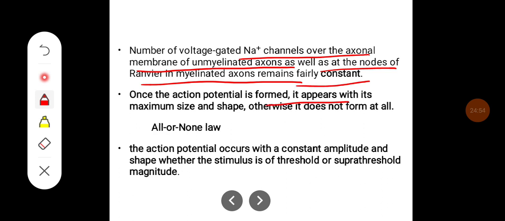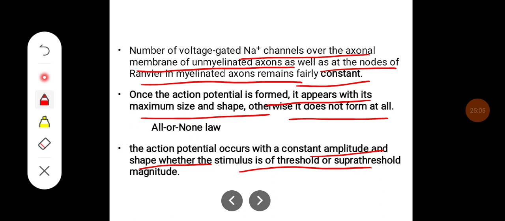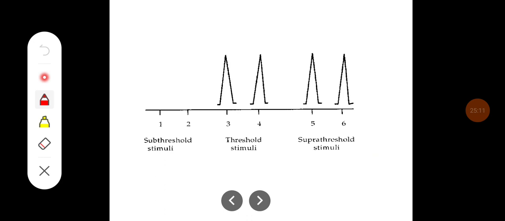Once the action potential is formed, it appears with the maximum size and shape, otherwise it does not form at all. The action potential occurs with a constant amplitude and shape whether the stimulus is of threshold or suprathreshold magnitude. Okay, so this is the diagram showing the property of all or none. When a subthreshold stimulus is given, there will be no production of action potential. When a threshold stimulus is given, there will be production of action potential, and with a suprathreshold stimulus, the action potential amplitude is going to remain the same.